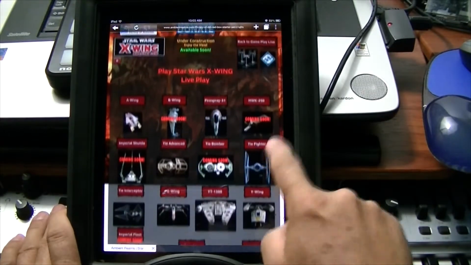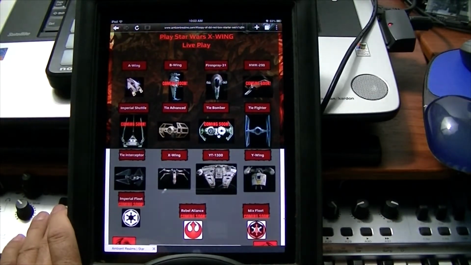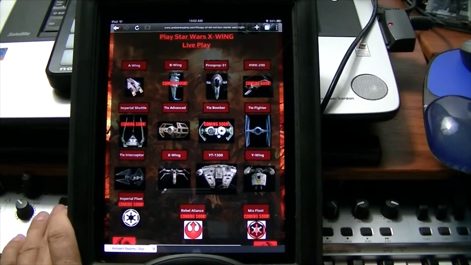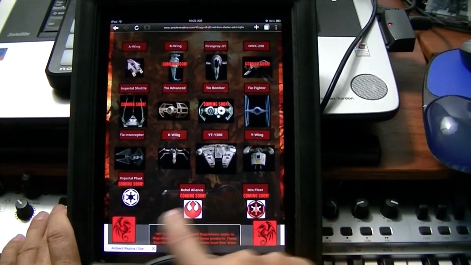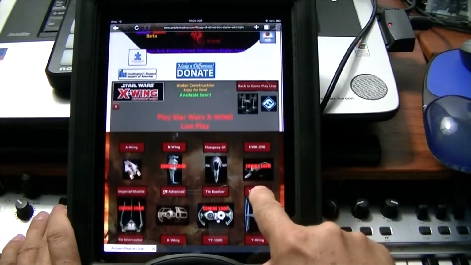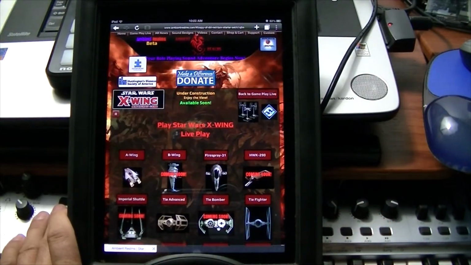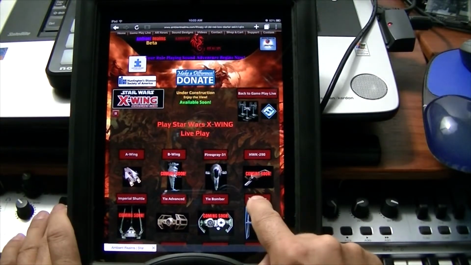So same thing here. You have all the different squadrons and stuff. Let's just take a peek at one. I've got a couple of the mixed squadrons and stuff coming in later. So let's just go into a TIE fighter. And there we go.